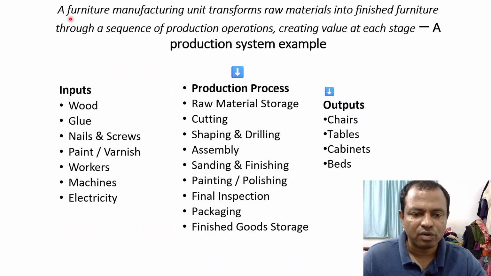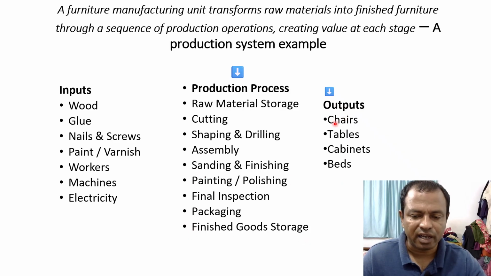So some of the typical production systems we will see now. Here a furniture manufacturing unit is shown. Here inputs are these things. We know that wood, glue, nails, all those things. And production process, during production process what happens? Raw material storage, cutting, shaping, drilling, assembly, then finished good storage.